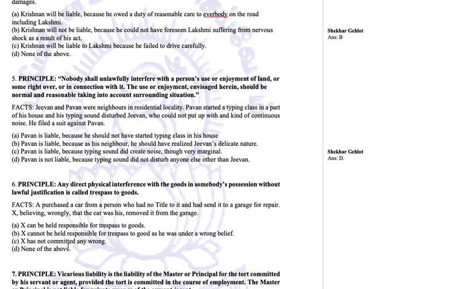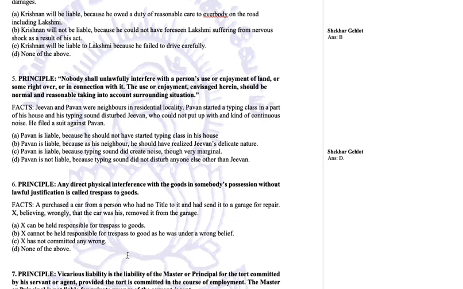Now, let us see what the options are. X can be held liable for trespass to goods. X cannot be held responsible for trespass to goods as he was under a wrong belief. X has not committed any wrong. None of the above.